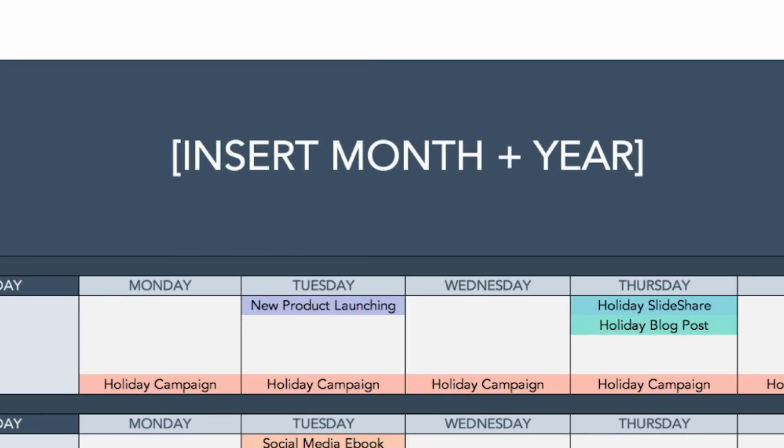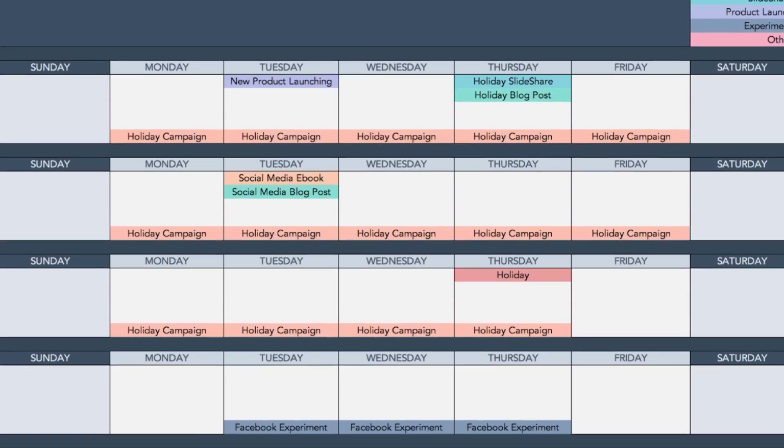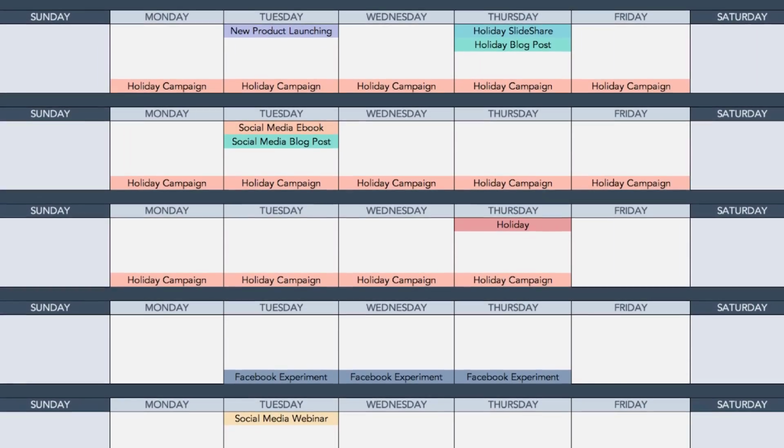I love this template a lot because you can reuse it every week or reuse it every month, and it's got so much space on it that you'll not only be able to plan out your YouTube Shorts, but you'll be able to plan out all of your other social media content, so you can make sure that it all flows together, that you stay on track, and that you don't waste any time.